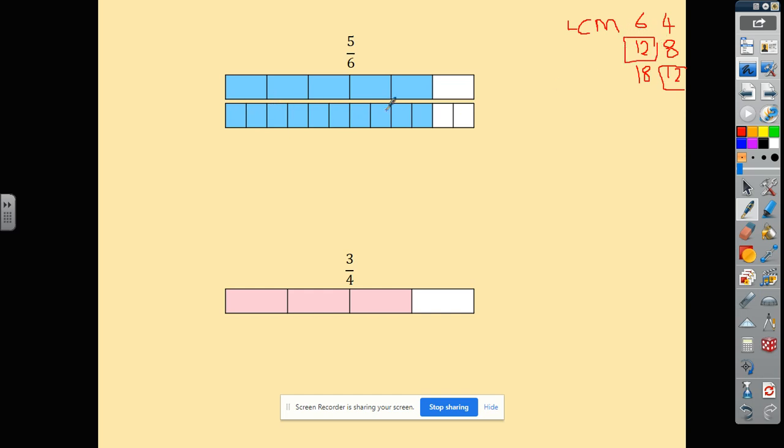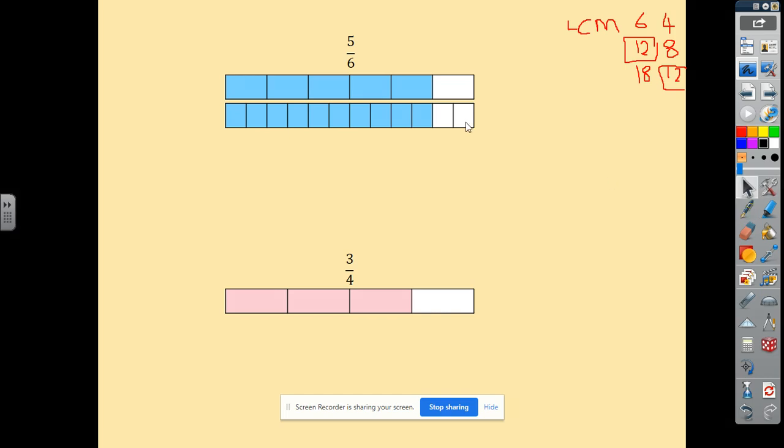So actually I need to split this into 12ths. Once I've done that, I'm going to highlight the same amount. So now my equivalent fraction would be 1, 2, 3, 4, 5, 6, 7, 8, 9, 10 12ths. So we've done the same thing for this one here. We've split it into 12ths.